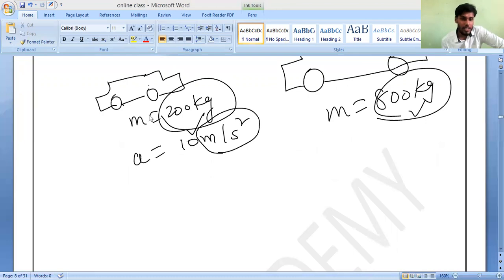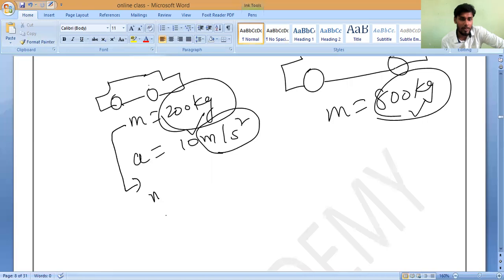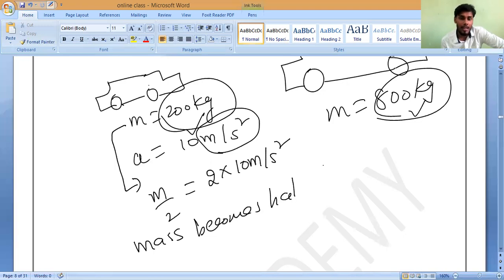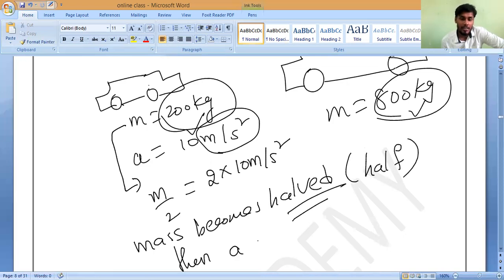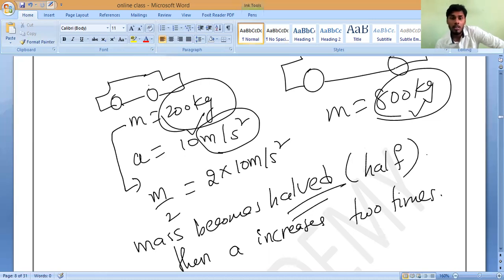Now suppose mass becomes half, what will happen? Both are inversely proportional to each other. If m becomes m by 2, then what about the acceleration? Acceleration into 2, 2 times. Yes, sir. Double. If mass becomes halved, meaning half, then A increases 2 times. Do you all understand?